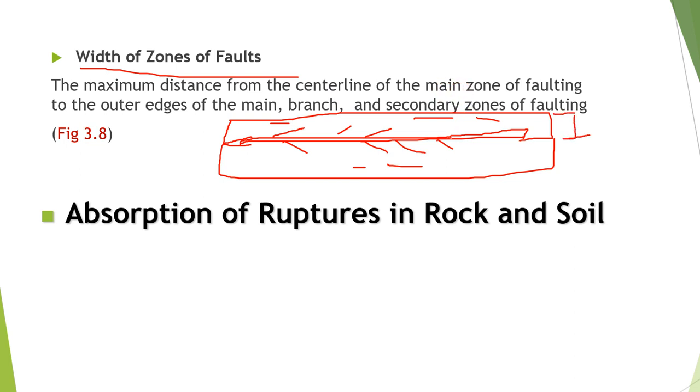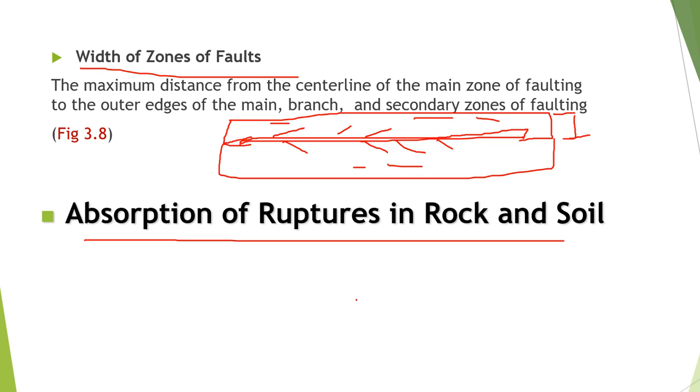So the maximum distance from the center line of the main zone of faulting to the outer edge of the main branch and secondary zones of faulting is called the width of fault zones. And sometimes it is very possible that surface ruptures can be absorbed in rock or soil, or can die out in the rock and soil.